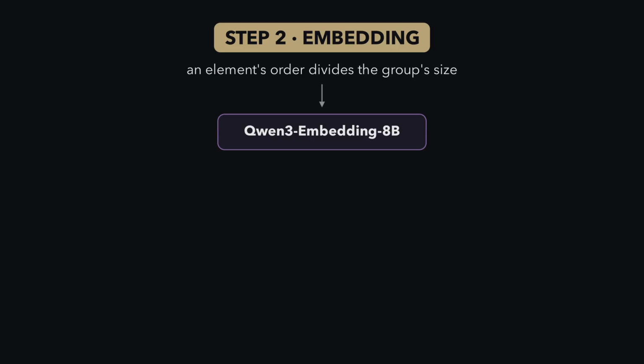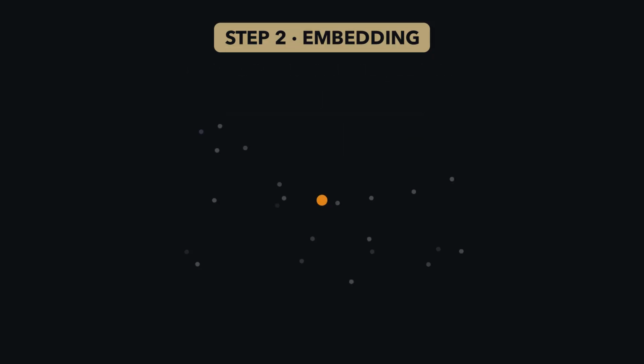Once a slogan exists for every fact, we can turn its slogan into an embedding. A model called Qwen3 reads the slogan and returns a list of about 4,000 numbers, or a point in space that tries to approximate the meaning of that sentence or phrase. A good way to think of embeddings is like an address in a meaning space. If two slogans are saying similar things, the model gives them nearby addresses.